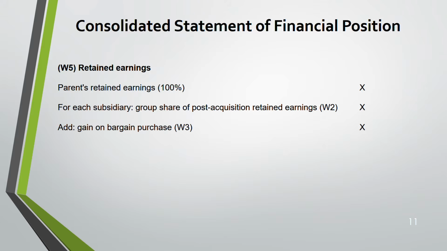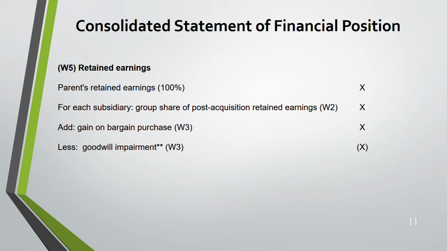This is not very common, very uncommon. Very rarely you might get this. But if you get it, you have to add it. Any goodwill impairment, deduct, because it's an expense. You are calculating retained earnings basically. Okay. So from retained earnings, all expenses need to go.